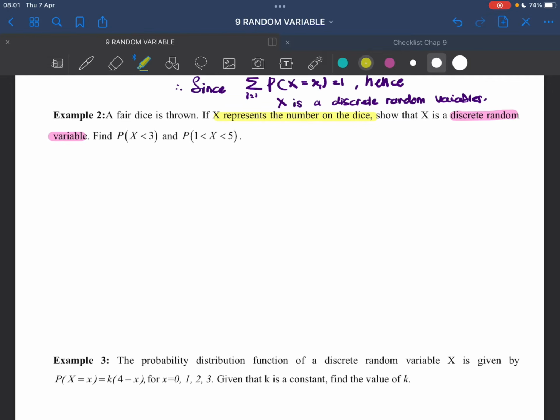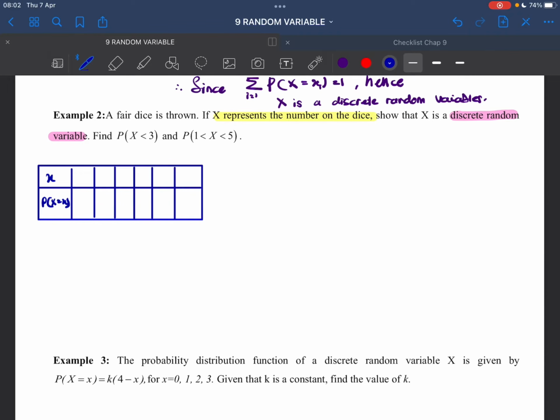So what you have to do here first is we represent our data first, our outcomes. So let's just quickly do the table. Here we have 1, 2, 3, 4, 5, 6. So the outcomes, obviously you have 6 numbers and each number only appears once. So all of the outcomes will be 1 over 6. All of the probability will be 1 over 6. 1 over 6, 1 over 6. Okay, so that is your probability distribution table.